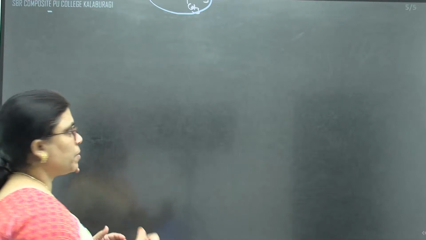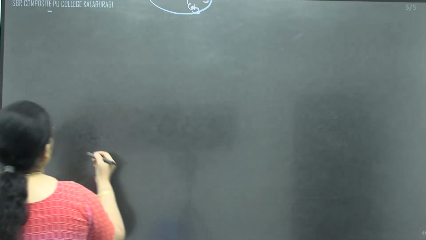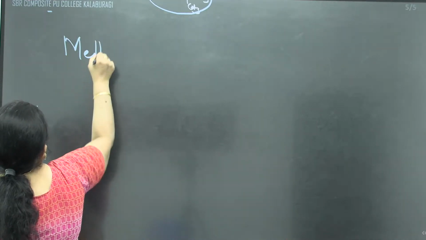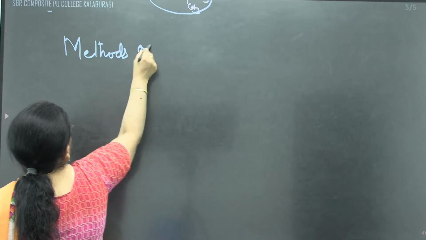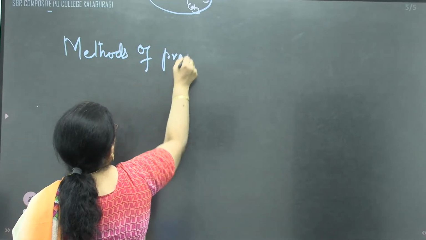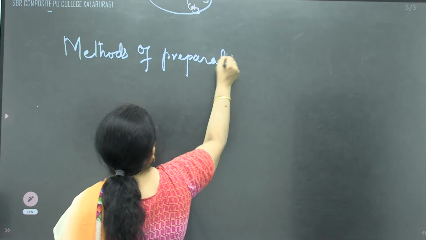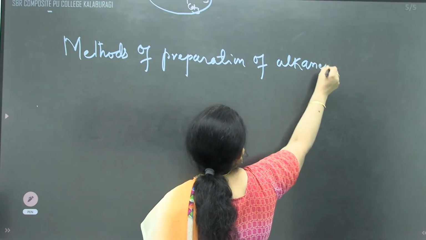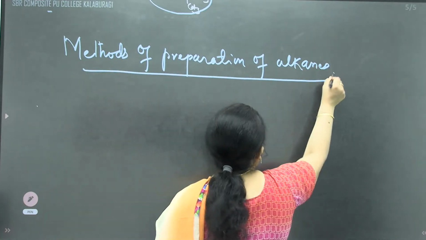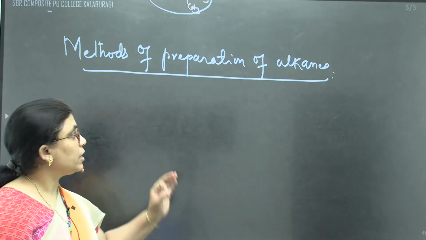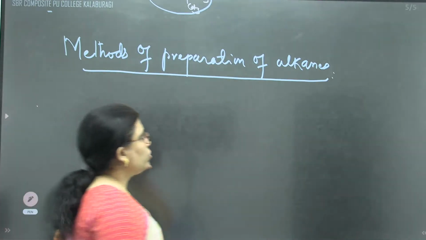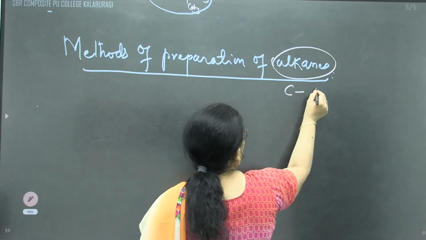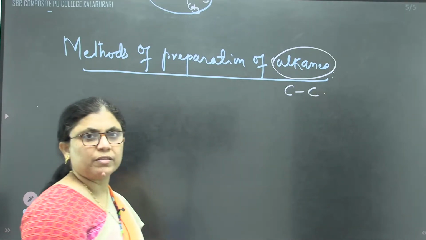Let us move to the next part of the topic, a very important part, methods of preparation of alkanes. When we are deciding any method of preparation, children, first you need to understand, because this is the first time you are coming across methods of preparation in the syllabus, that the bonds present in alkanes are carbon-carbon single bonds.